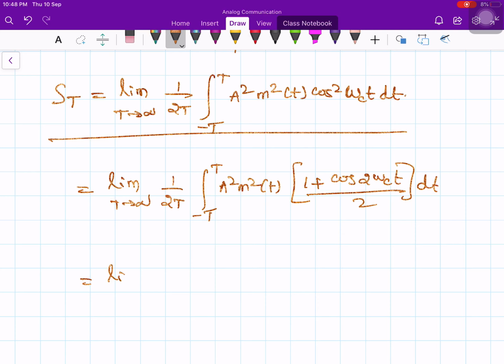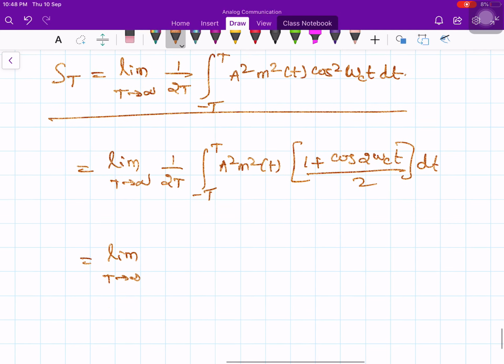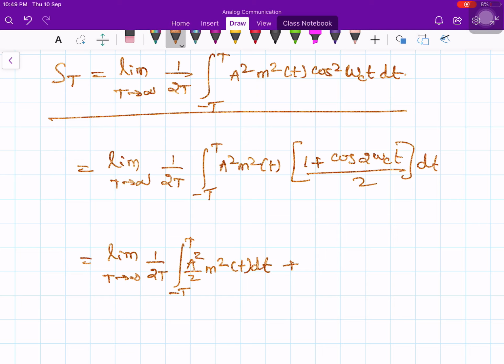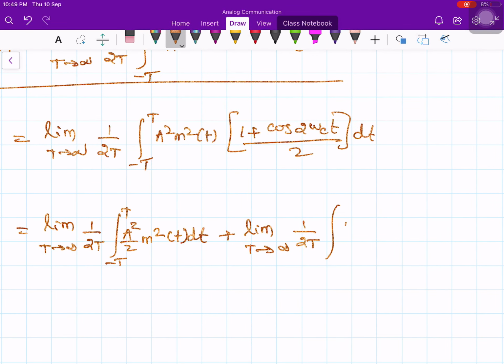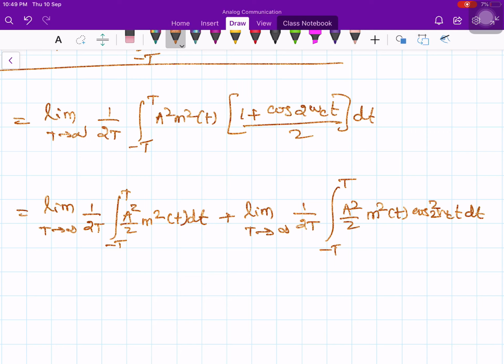The first is the limit as T goes to infinity of 1 over 2T times the integral of A squared by 2 times m squared of t dt, plus the limit as T goes to infinity of 1 over 2T times the integral of A squared by 2 times m squared of t cos 2 omega ct dt. Again the limits are minus T to plus T. Now what can you say about the second integration? Okay, this integration, what can you say?